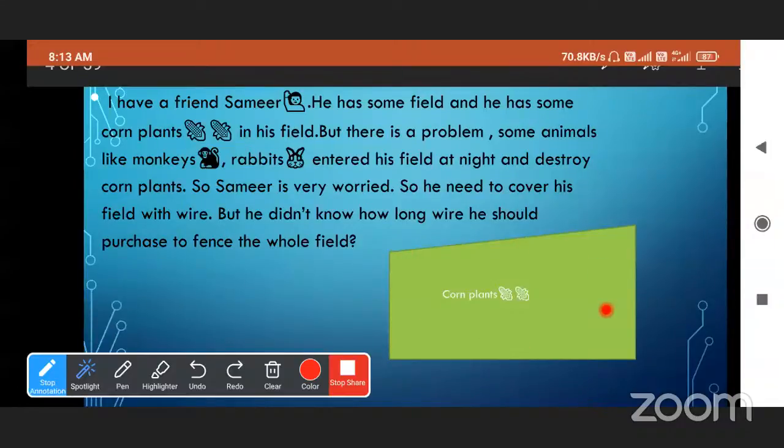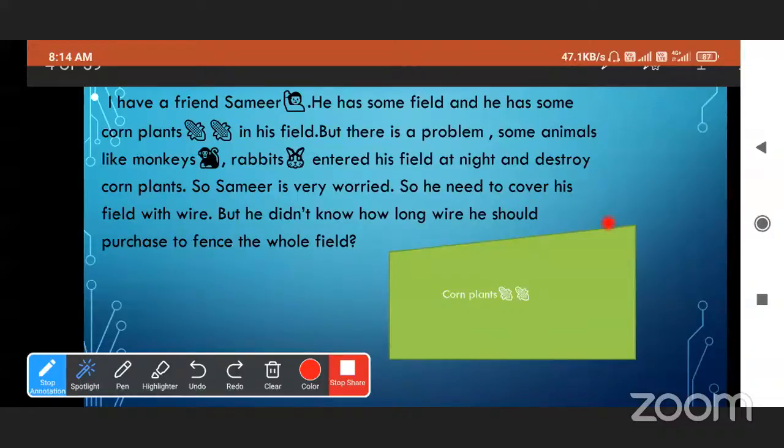Now see this. I will tell you. If this is the first point, and we have a rope, all of you know the rope, then we will cover the boundary lines with the rope.